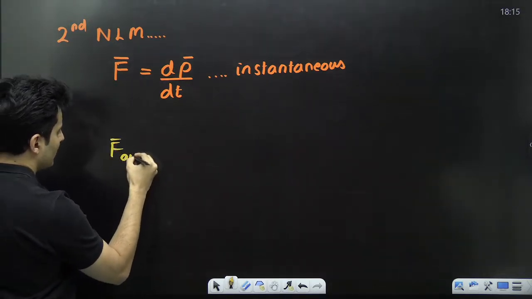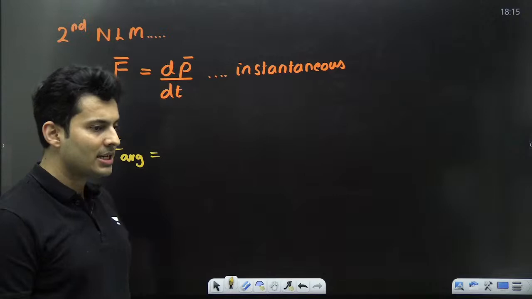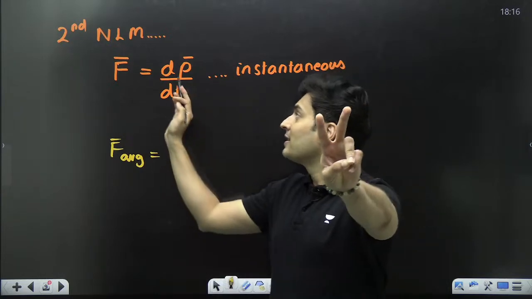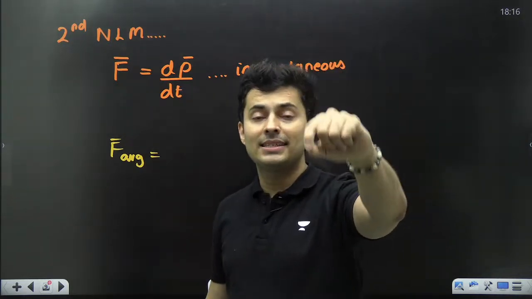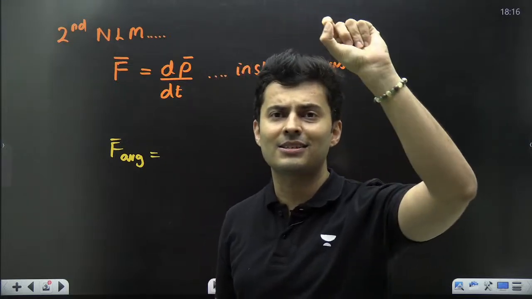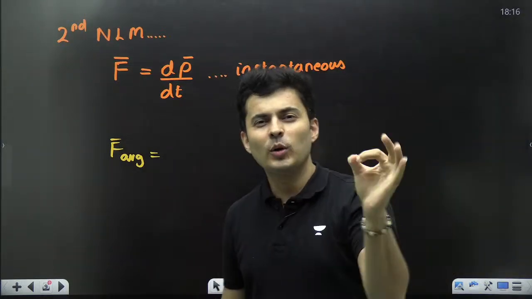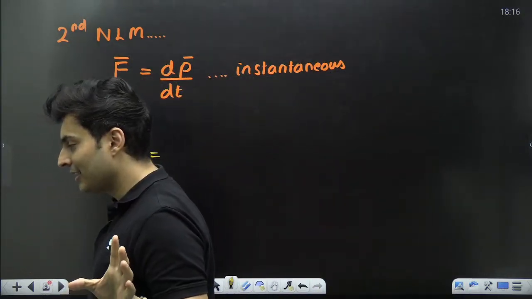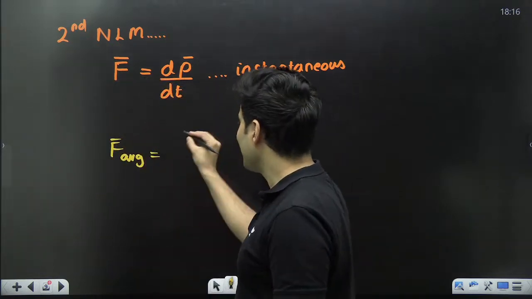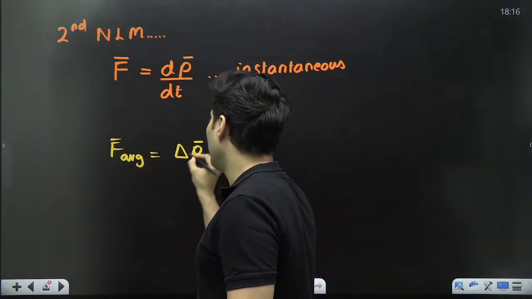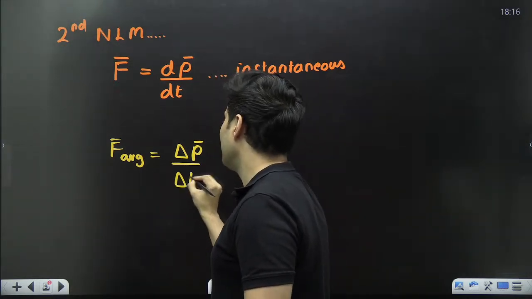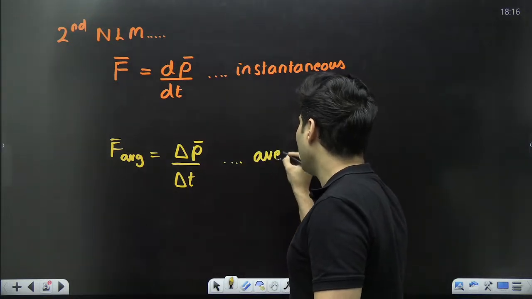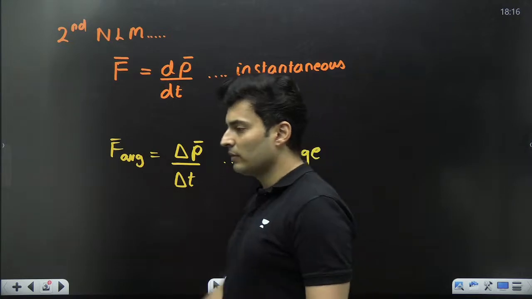The average force. Instead of putting dp by dt, the rate of change of momentum was the force. That was Newton's second law. This is instantaneous. Whenever a derivative comes, it is instantaneous. Slope means instantaneous. But when I talk about average, I don't take dp and dt. I will take delta. Is that right? Everyone? Yes. So this will be a big change in that momentum over a decent enough time interval. So delta p by delta t will give me basically the average value of the force.